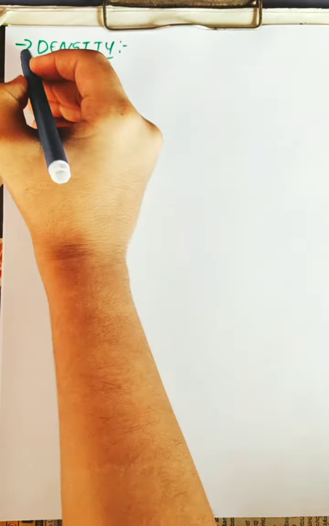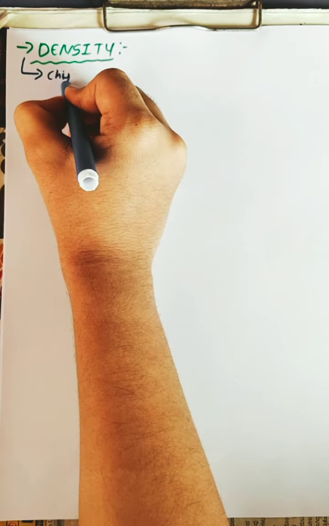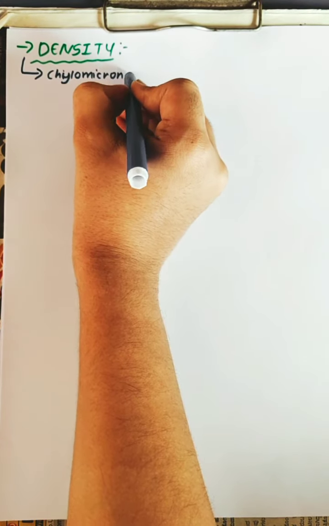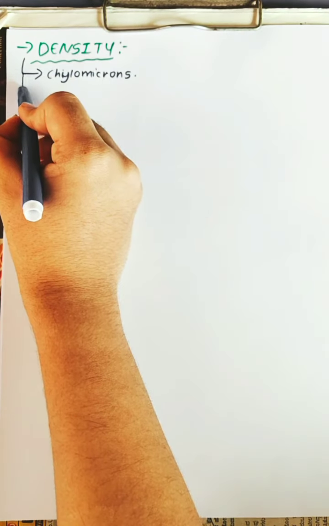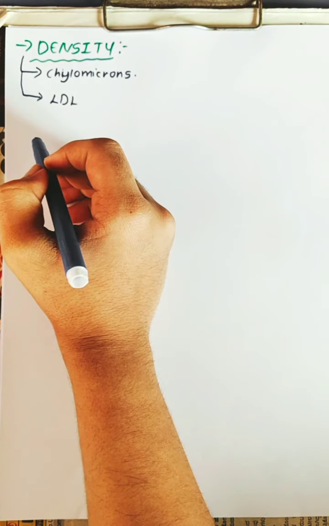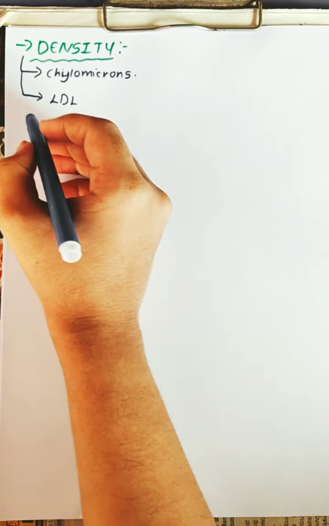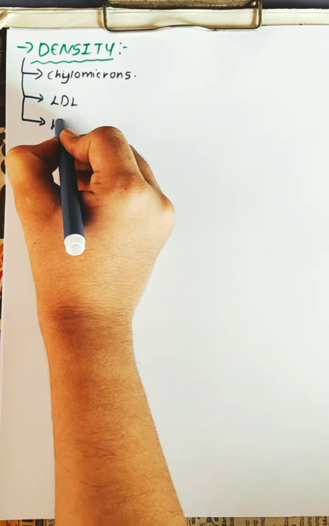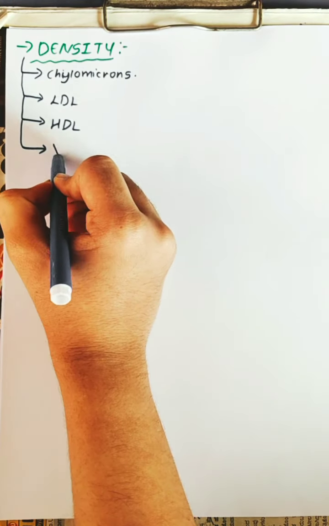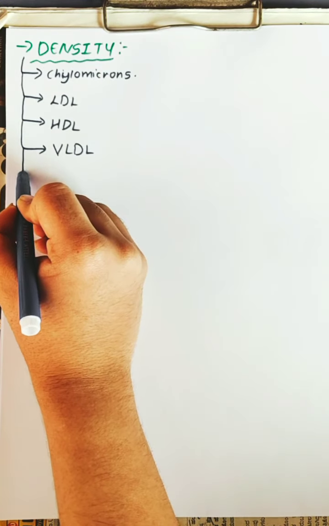On the basis of density, they are classified as follows. First are chylomicrons. Second is LDL, low density lipoprotein. Third is HDL, high density lipoprotein. Fourth is VLDL, very low density lipoprotein.